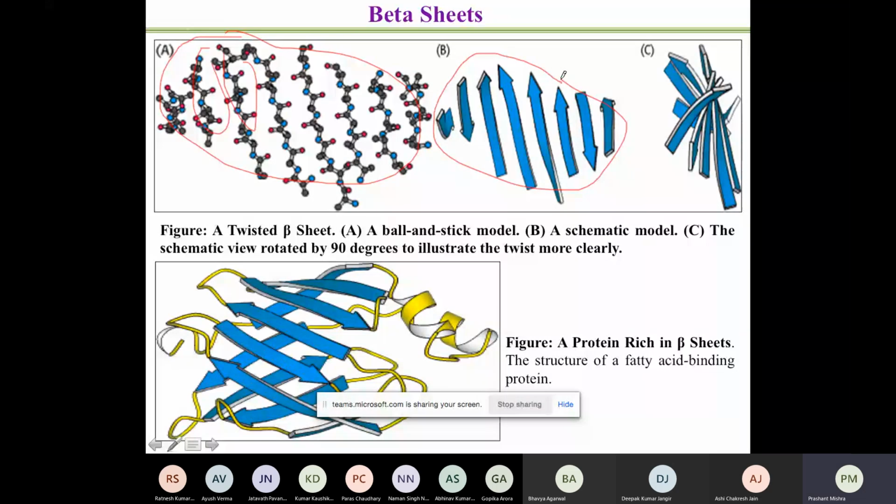These two are anti-parallel, these two are parallel, this is parallel, this is again parallel, and the last one is showing anti-parallel. So you have different ways in which these beta sheets can interact with each other. Now looking at this structure, the bottom one, C1, what is seen?